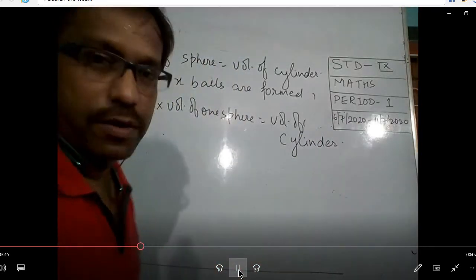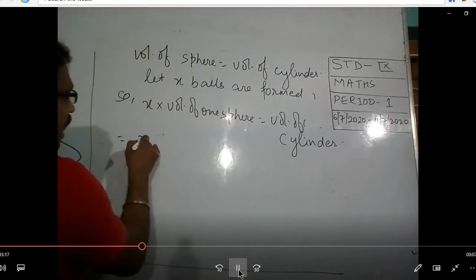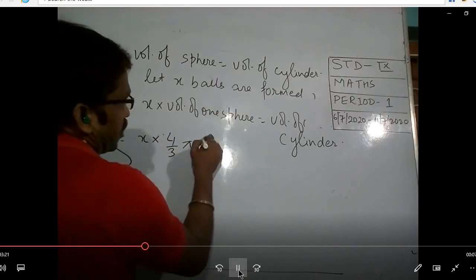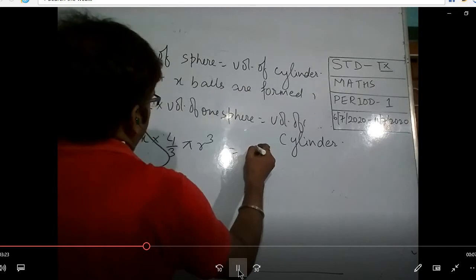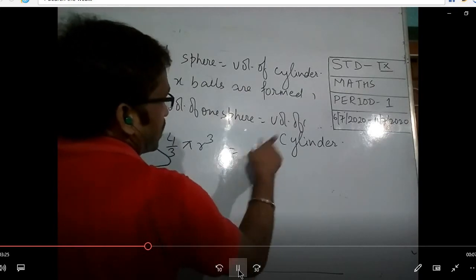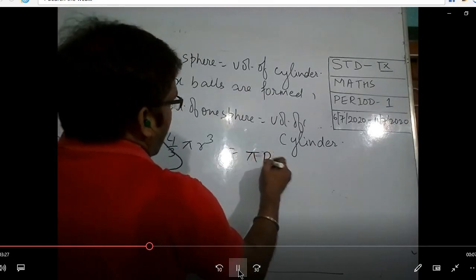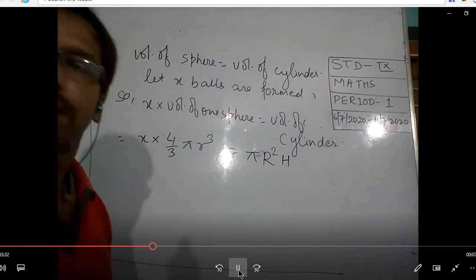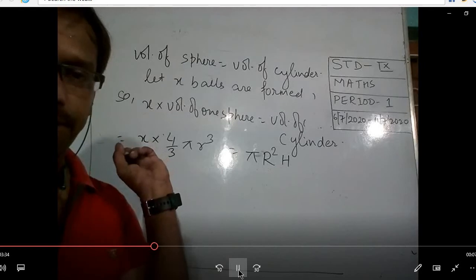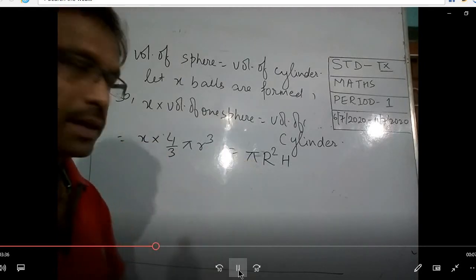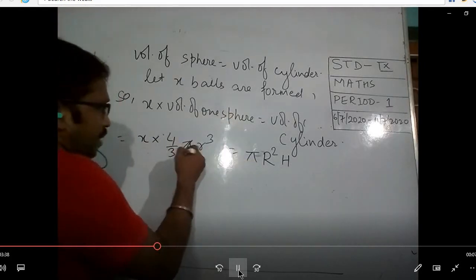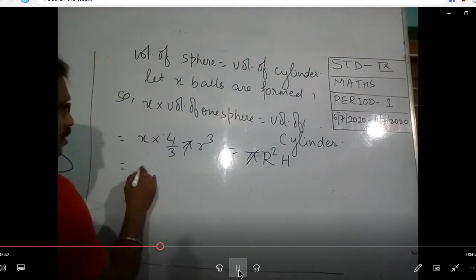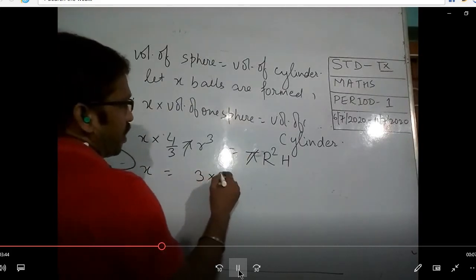All the formulas we are going to use: x into 4 by 3 pi r cube is equal to pi r square h. Everything I have written there earlier. So now pi and pi cancel. So now x is equal to 3 by 4 into r square h divided by r cube.